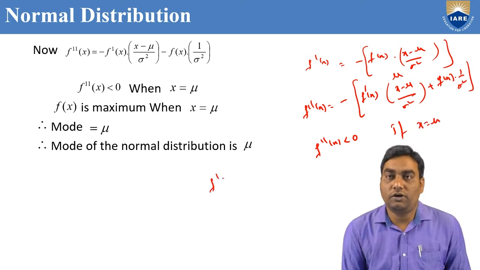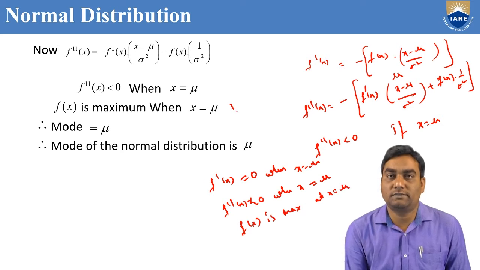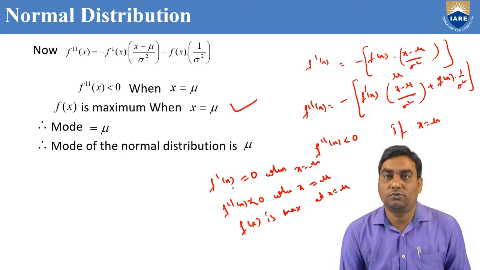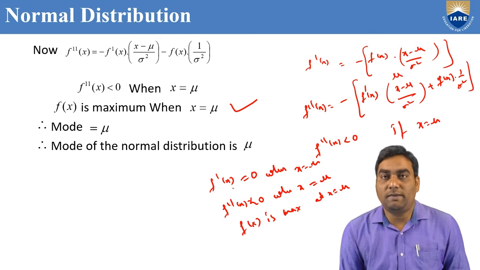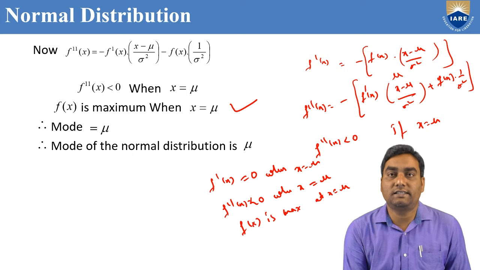Therefore, f dash x equals 0 when x equals mu, and f double dash x is negative when x equals mu. That means the function f of x is maximum at x equal to mu. We proved that f of x is maximum when x equals mu, which means the mode is at x equal to mu.